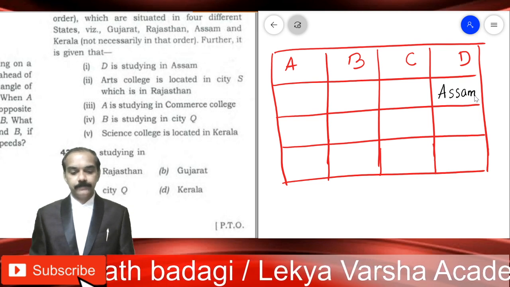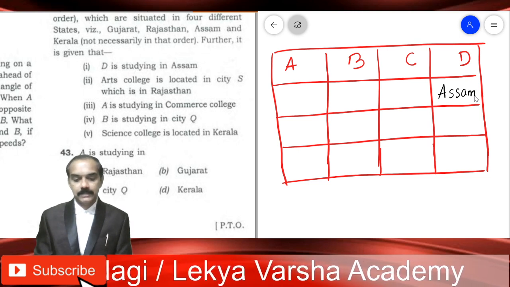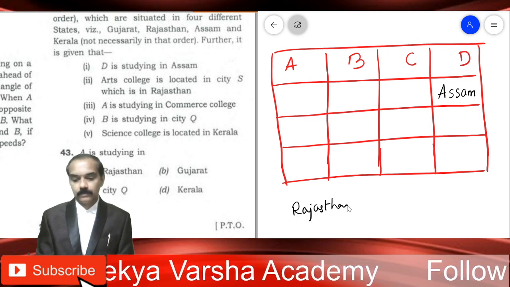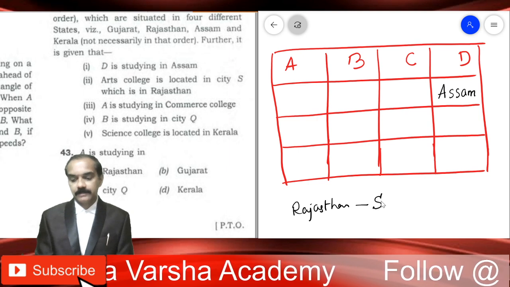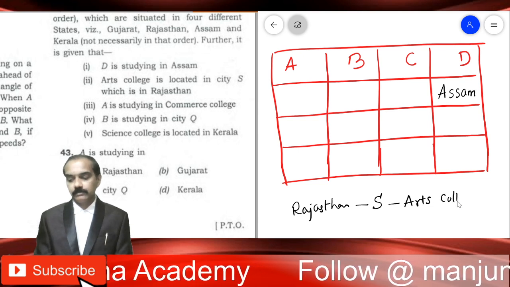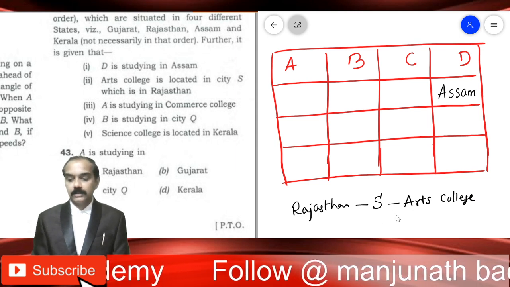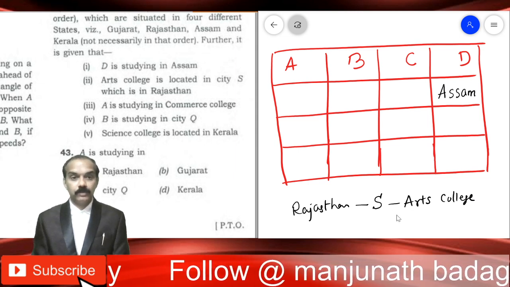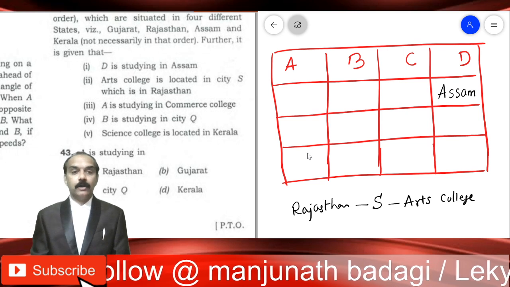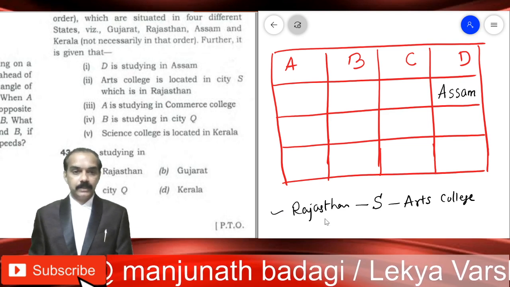That is the end of the first information. Now read the second information. Arts college is located in city S, which is in Rajasthan. So in Rajasthan, we have city S, right? And in that city, which college is located? Arts college. So all these three should come hand in hand, meaning all the three should appear in the same column. But we are confused as to where we must write all this information, whether to write under A or under B or under C. When you get confused, write them separately like this.